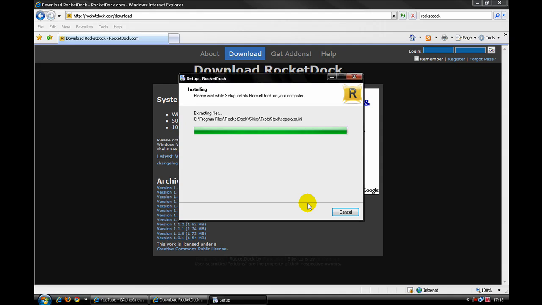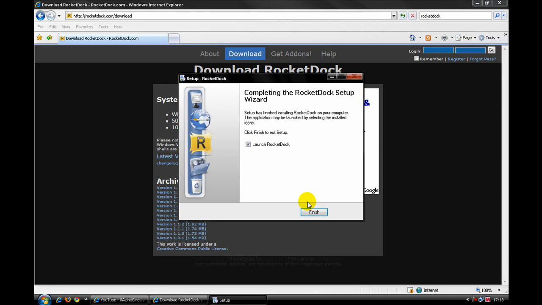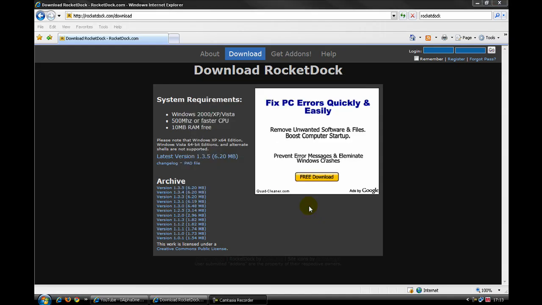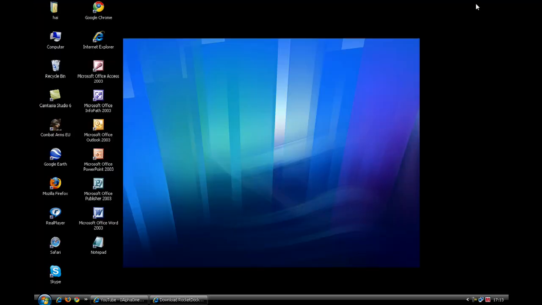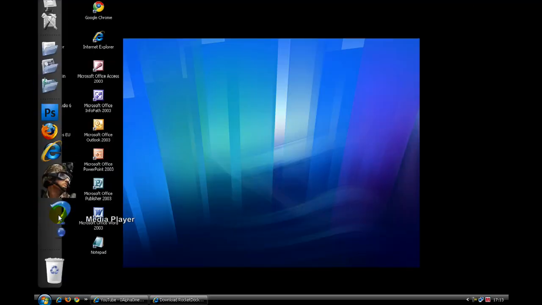So yeah, it is nearly finished. It's gonna be finished. It's done. Launch Rocket Dock. And then in Rocket Dock, just go down here, and then you can do the settings and everything.